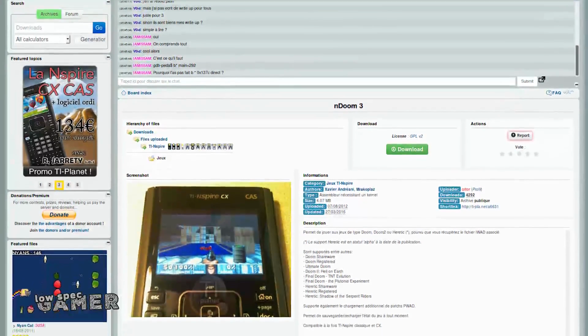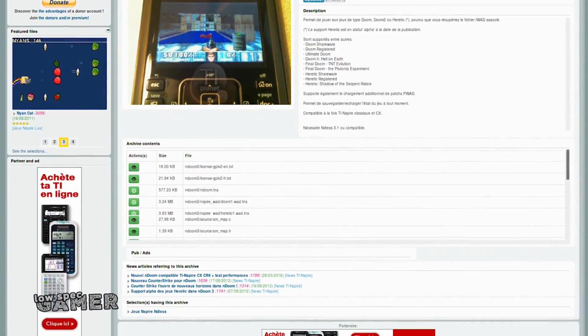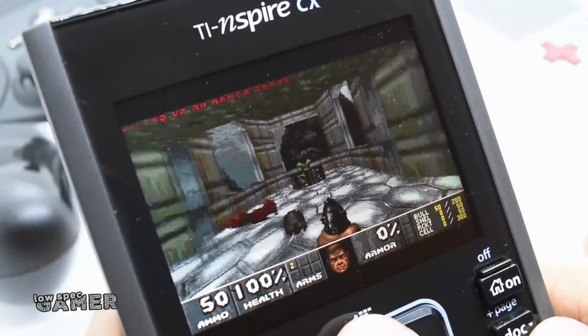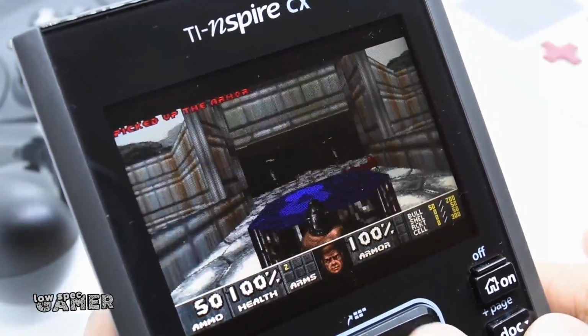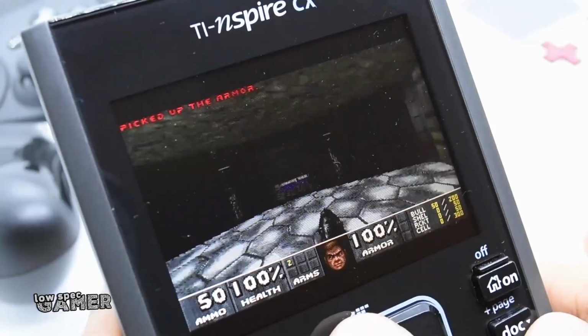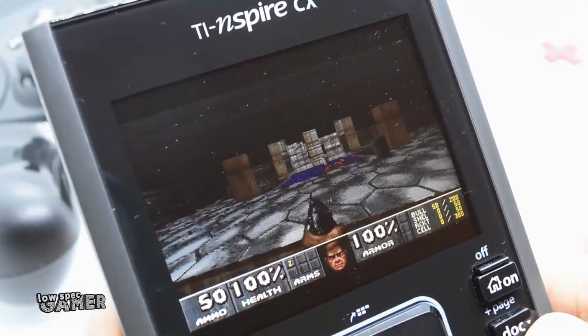Now that this is jailbroken, you can go to websites like TI Planet that has lots of cool little apps. Here's Doom, the classic PC game, just doing great on this calculator. The Doom program link in the description is basically an implementation of the engine, from which you can load maps that you also need to drop into the calculator in the same folder.